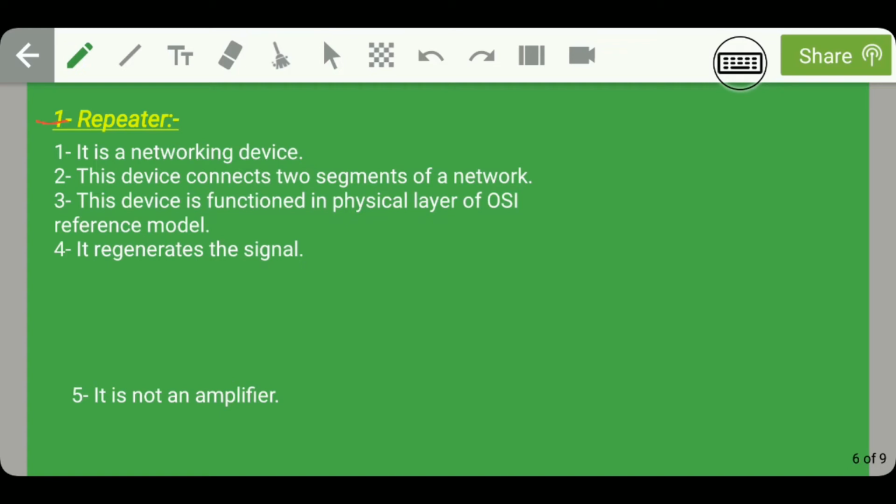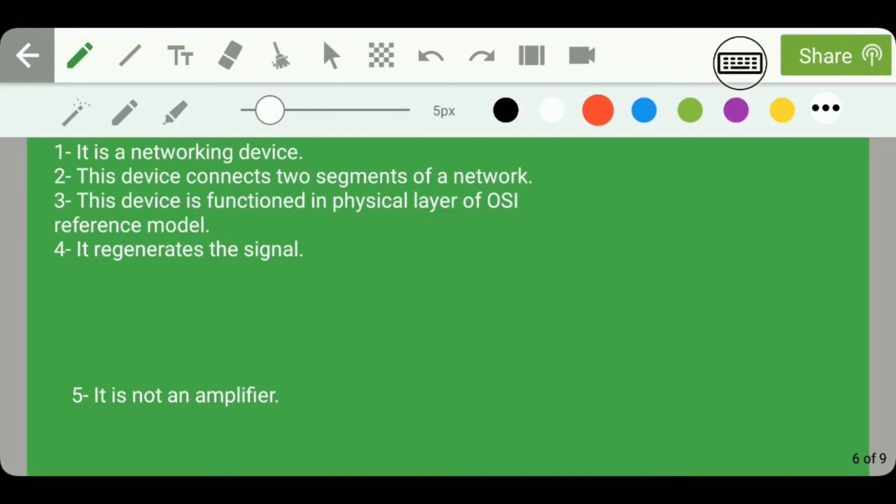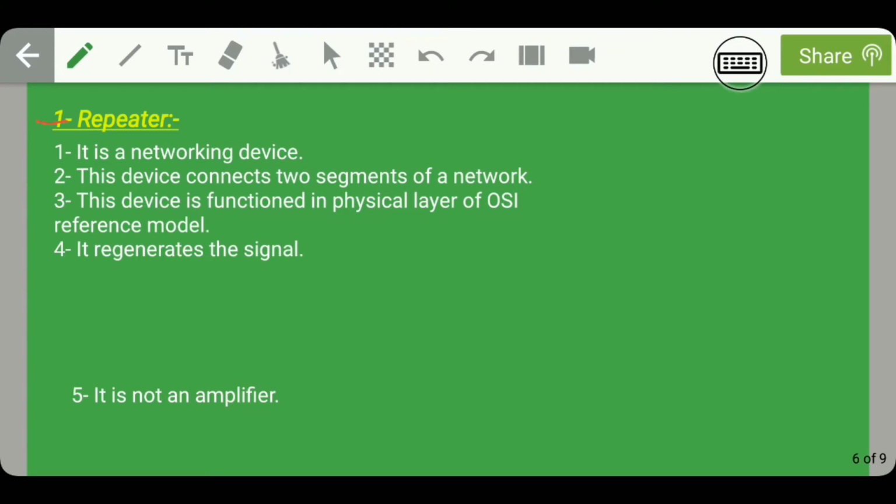So repeater is a networking device. This device connects two segments of a network, and this device is functioned in physical layer of OSI reference model. What this physical layer and OSI reference model mean, I will talk about in the next lecture. And the fourth point of a repeater is that it regenerates the signal.